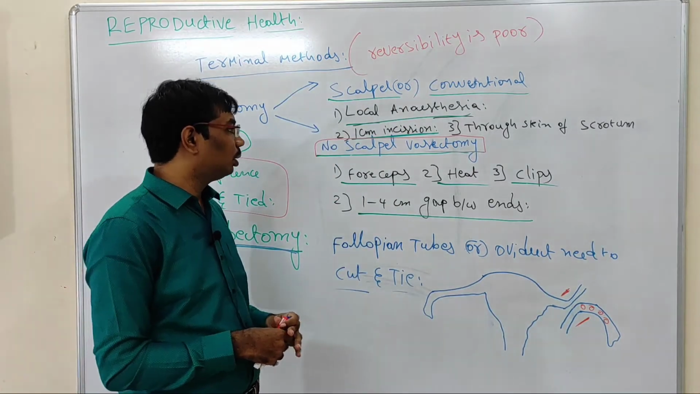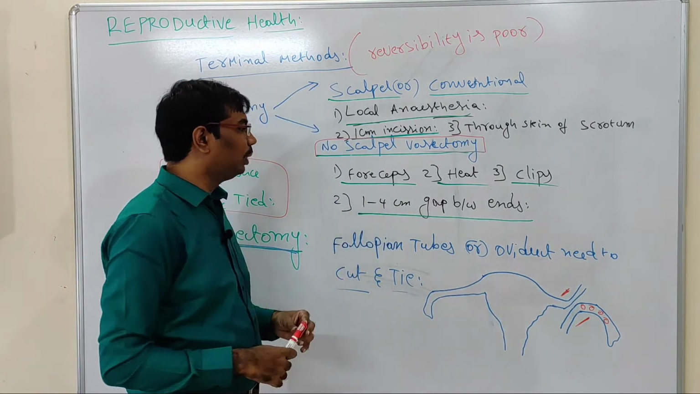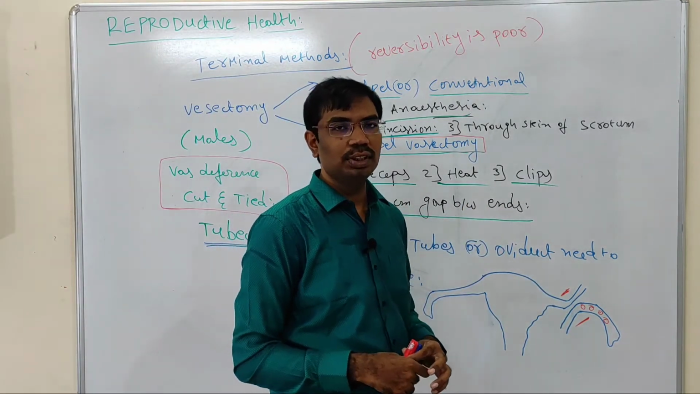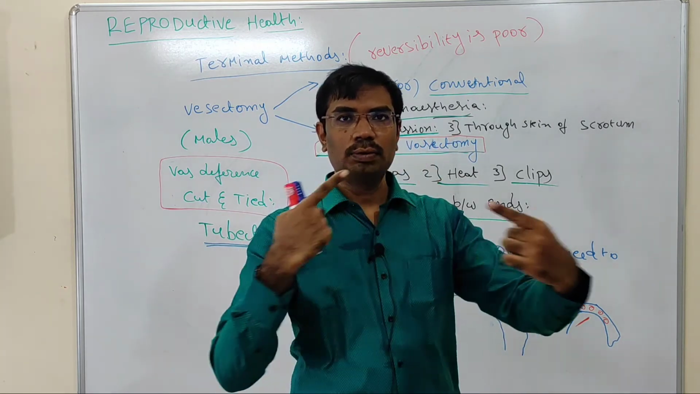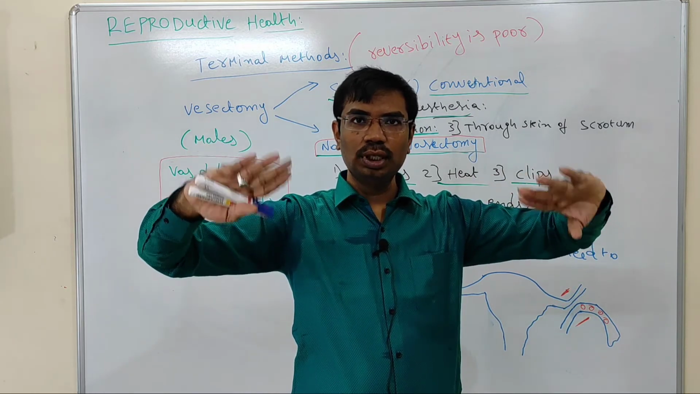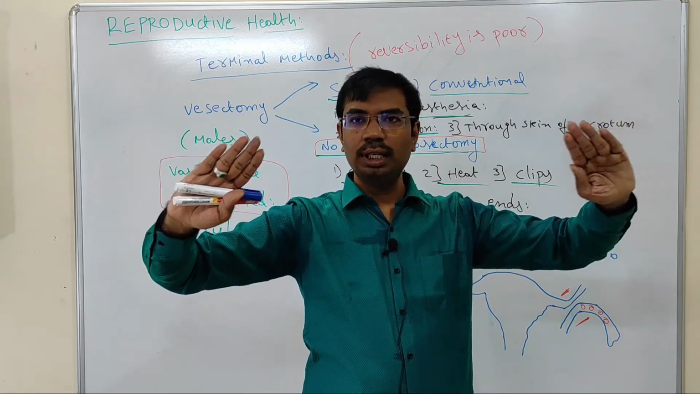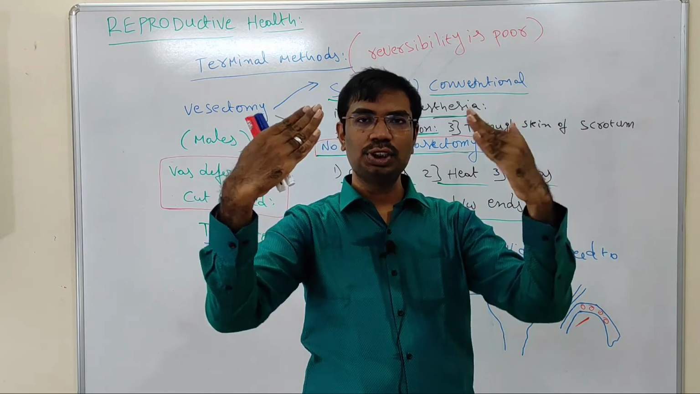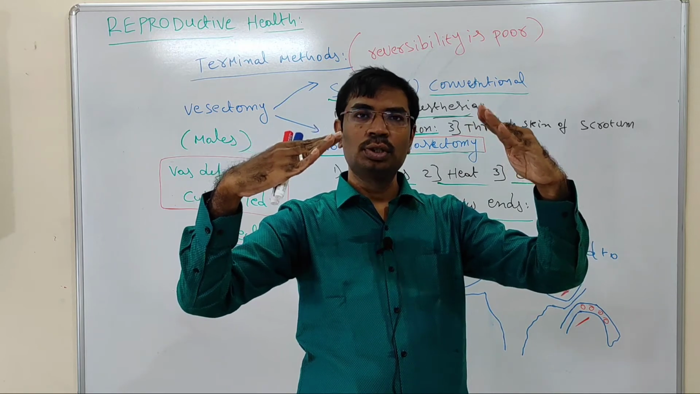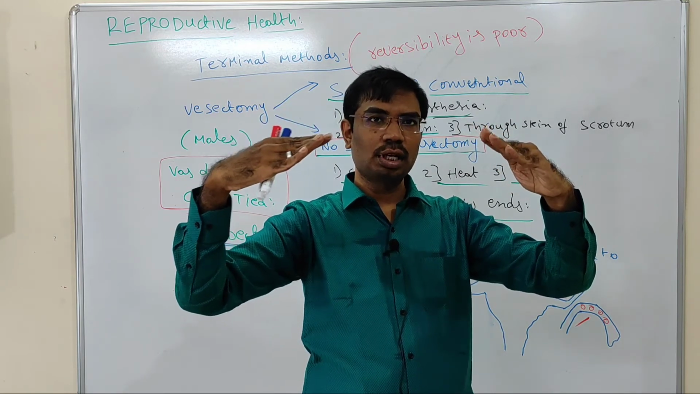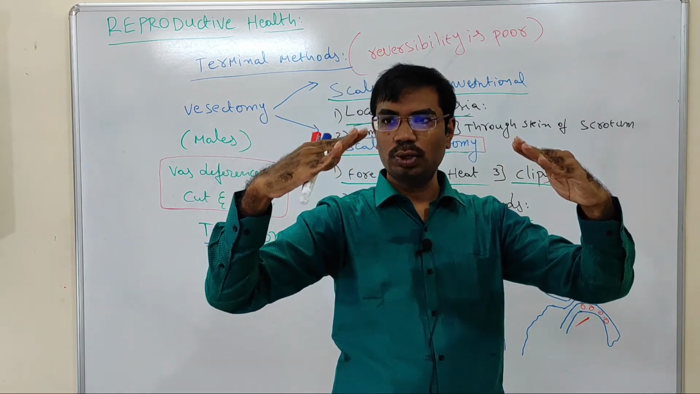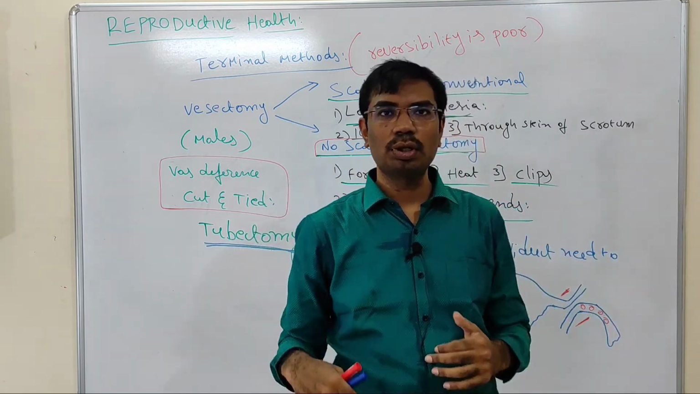In either technique, a gap of 1 to 4 centimeters should be maintained between the two ends of the vas deferens. This is the continuous vas deferens. You cut it into two parts, then keep 1 to 4 centimeters distance between the two ends. The sperms produced cannot move from one part of the vas deferens to the other part.